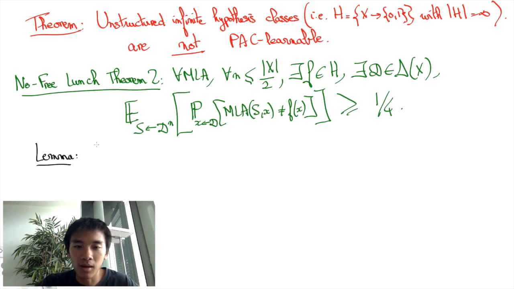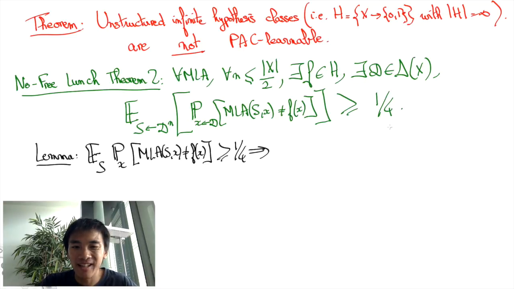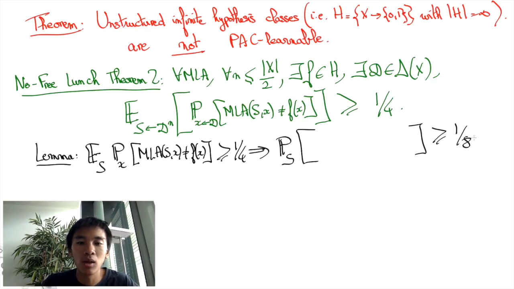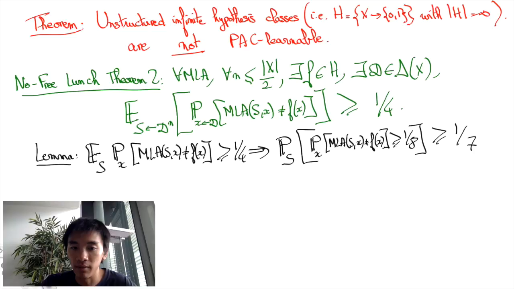Let's prove a lemma that will translate this finding about the expected probability of mispredictions into a statement about PAC non-learnability. This lemma asserts that if the expected probability of mispredictions of MLA(S) is at least 1/4, then with probability at least 1/7, MLA(S) has a probability of mispredictions that is at least 1/8.